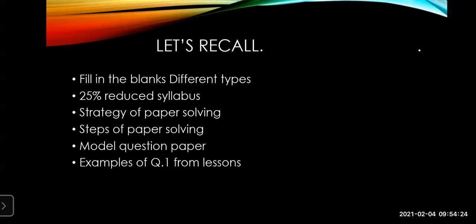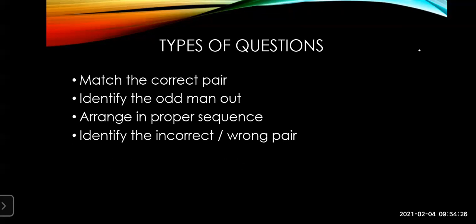Now let's move to question number 2, that comes in different types. Yesterday you have seen how question number 1 comes. It comes in different types: correct, tick the proper answer, fill in the blanks, complete the statements. This is how question number 1 comes. But any one thing will only come.